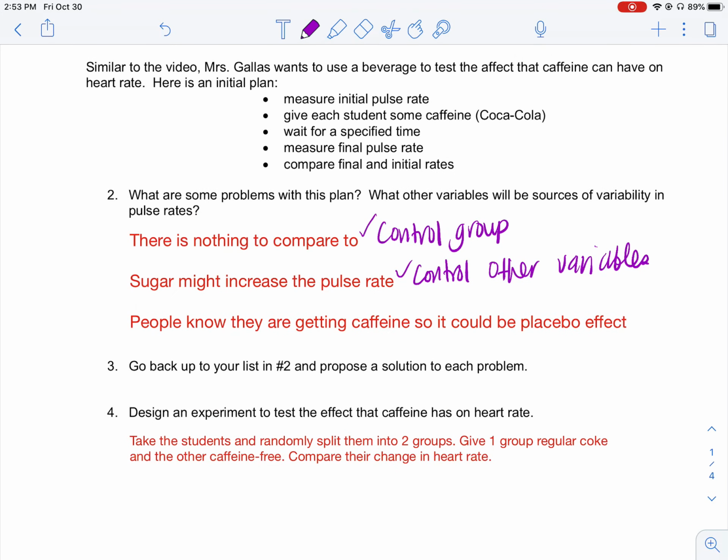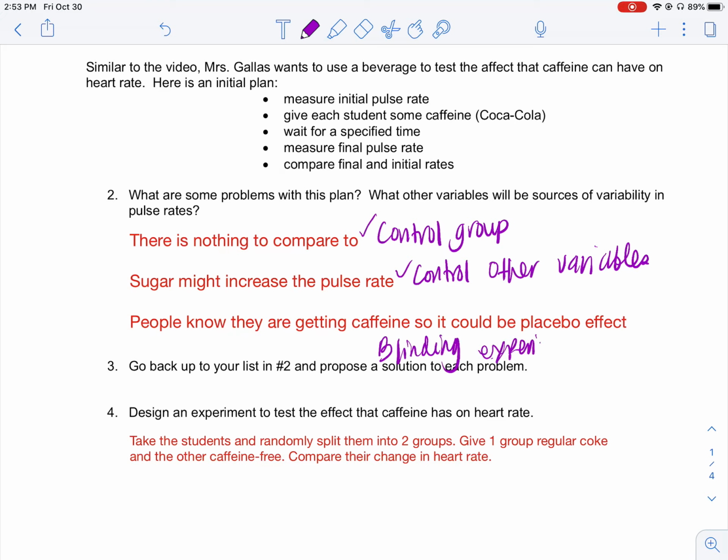And then lastly, we have the last one that I have. Maybe you could find another mistake. People know that they are getting caffeine, so it could be just the placebo effect. Because they know that they're drinking the Coke with caffeine in it, it could be that because they're thinking there's caffeine in it, it will increase their heart rate. Could that be right? To solve that problem, we do a blinding experiment.